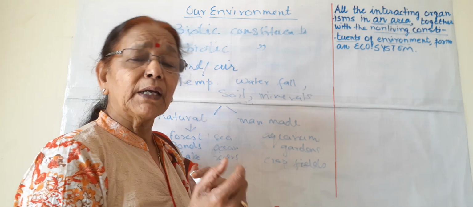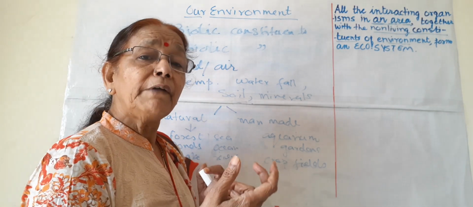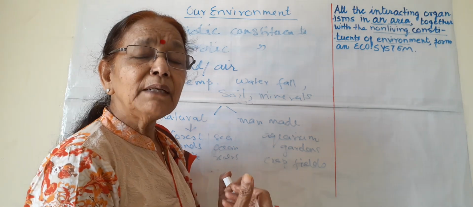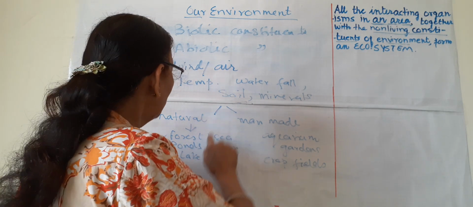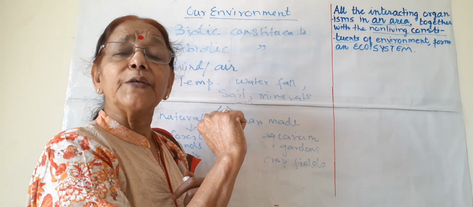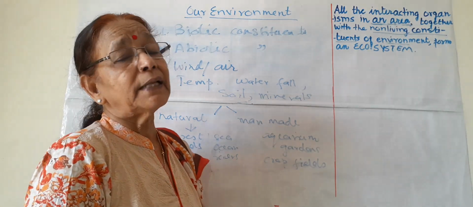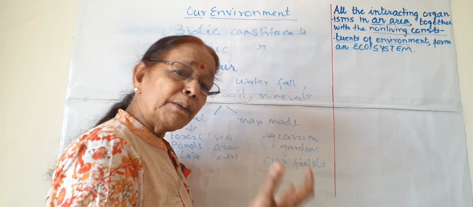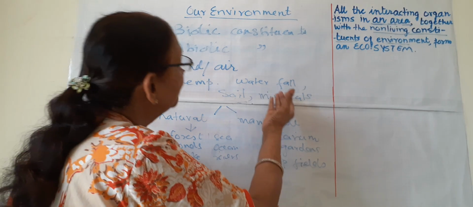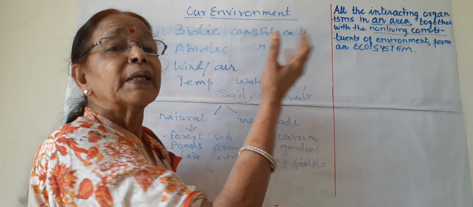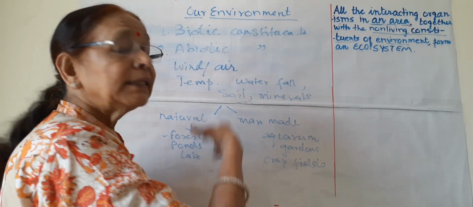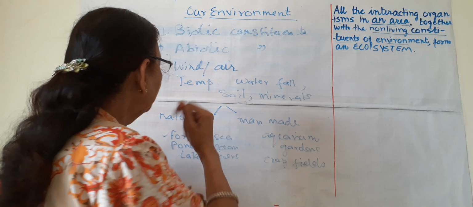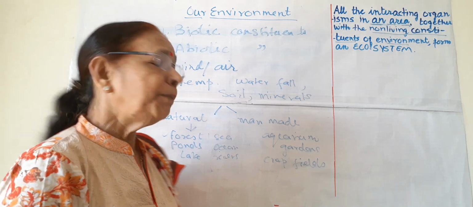So these are living, and even animals, wild animals and some domestic animals, may be there. And abiotic, rainfall is there, a certain temperature is there, soil, minerals, everything is there.